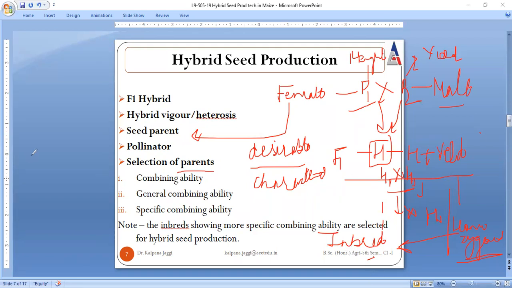Now, I will be talking about these three terms on the basis of the combining ability of these inbred lines. I just hope this much is clear to all. So, on the basis of the combining ability of these inbred lines, I will be defining these terms. The first is combining ability, the second is general combining ability, and the third is specific combining ability. First, I will be covering combining ability.